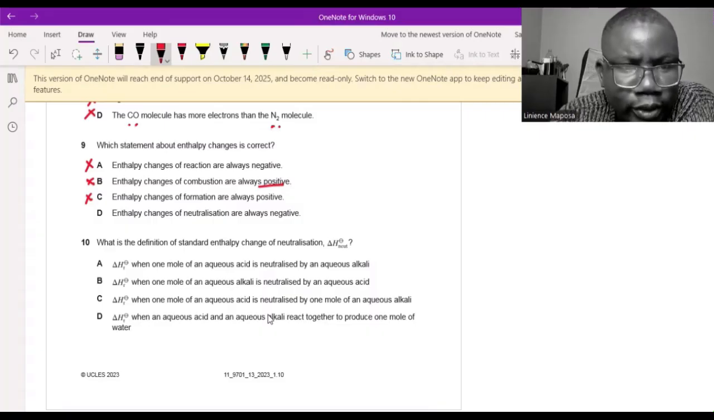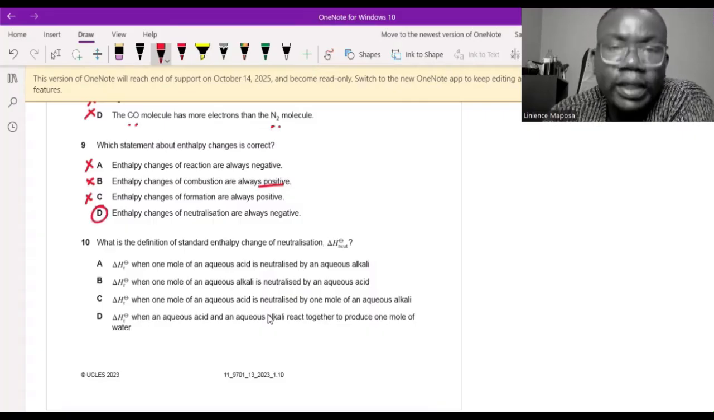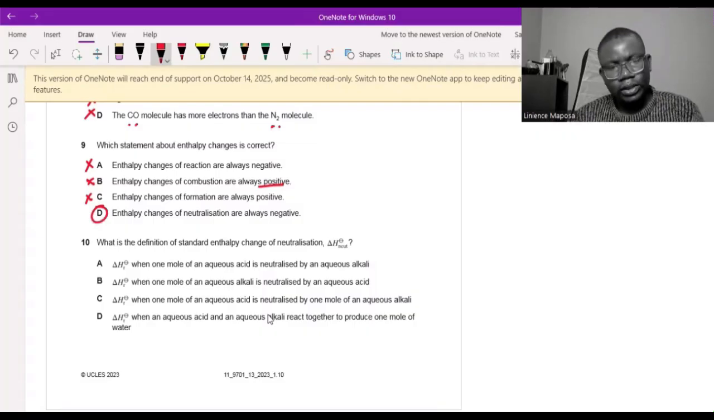Yeah, this one is the correct answer, I would say. Why? Because when you are neutralizing, you are forming chemical bonds, right? You are taking the water molecules, and then you form a chemical bond, the salt and the water. So this one will be negative. Is there one that's correct here?